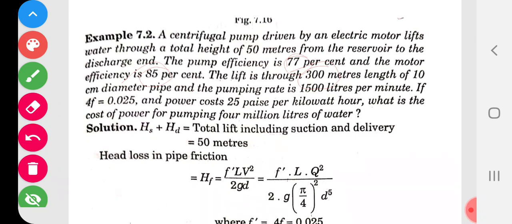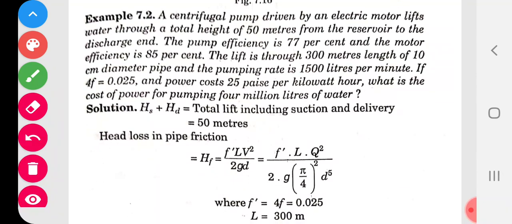The pumping rate is 1500 liters per minute, and if 4F is equal to 0.025 and the power cost is 25 paise per kilowatt hour, what is the cost of the power for pumping 4 million liters of water? So all the major data are given in this problem.